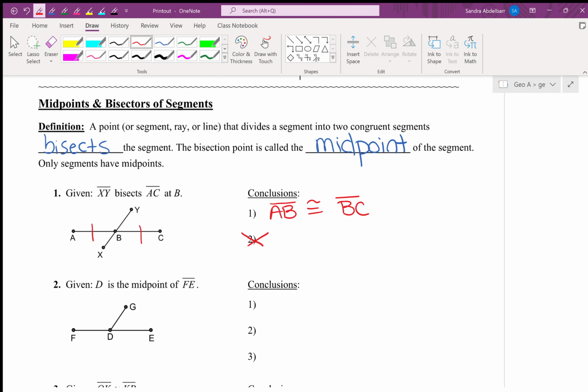I cannot say that segment XB or segment BY are congruent. I cannot say that because that wasn't bisected. Only AC was bisected.